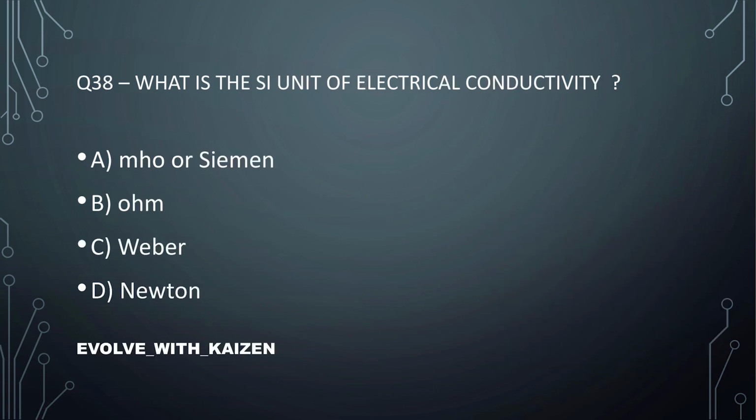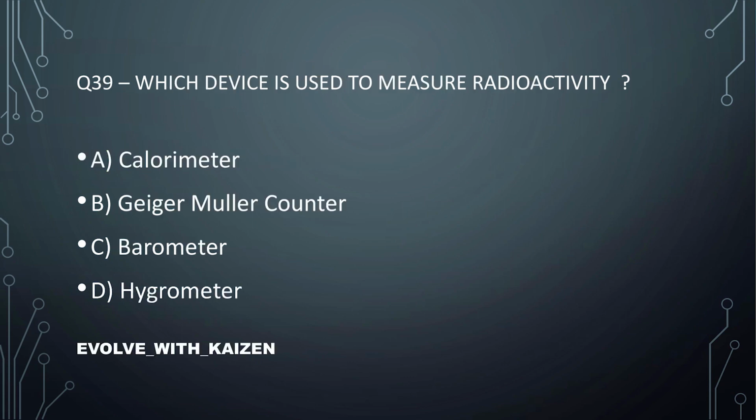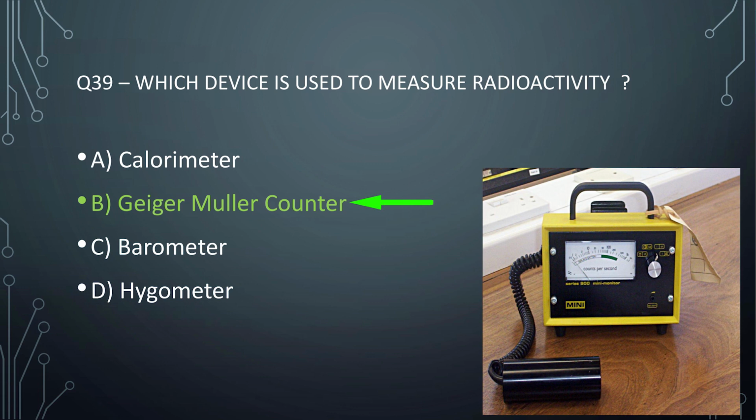What is the SI unit of electrical conductivity? The SI unit of electrical conductivity is option number A, MHO. Question number 39. Which device is used to measure radioactivity? This is a very important question. Which device is used to measure radioactivity? Answer is option number B, Geiger-Müller counter. You can see the instrument, the device in the right side, the picture you can see of Geiger-Müller counter.